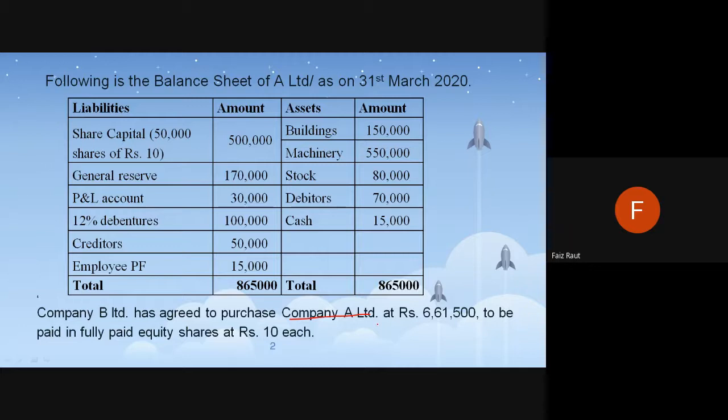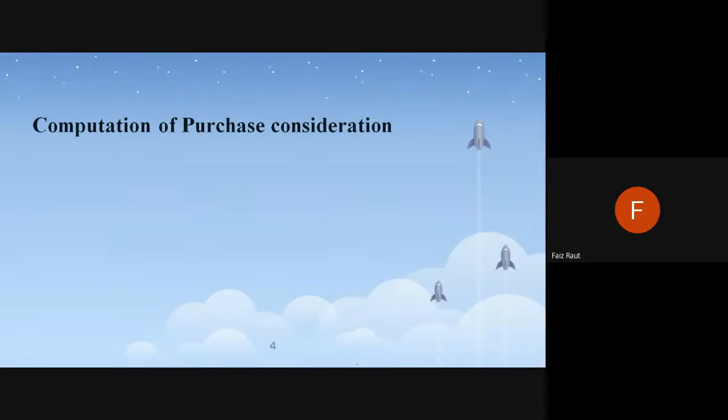We came to know by this sentence, and company A is the target company. So target company is being acquired in lump sum amount of 6,61,500 and fully paid, and we need to prepare balance sheet. Almost 99% of the time we have to prepare balance sheet after the acquisition, and also pass the closing entries. Okay, closing entries will be of target company. Opening entries, if it is given, it is of the acquiring company. We'll do another sum related to opening entries today. Okay, so the solution was the first thing you need to do is to find the purchase consideration. Okay, PC, purchase consideration, you need to find out the first thing.